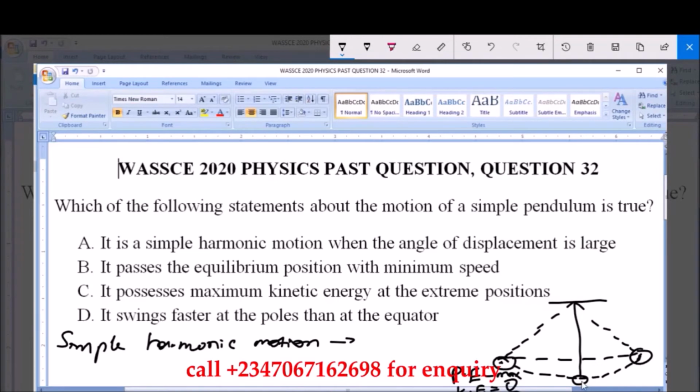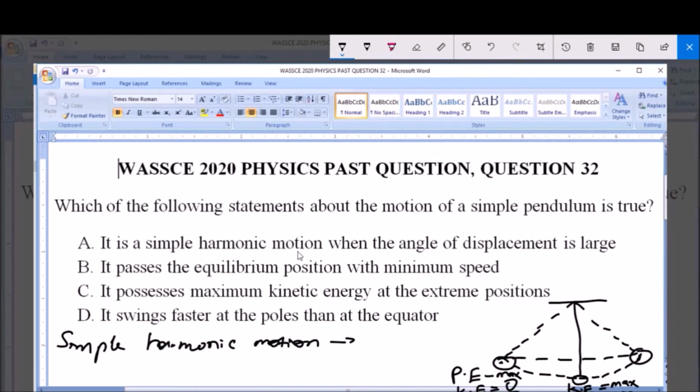But at this point, while in motion, at this equilibrium point, the kinetic energy KE is maximum, and the velocity here is minimum. So therefore a simple pendulum, when approaching its equilibrium position, approaches it with a minimum velocity, that is a minimum speed. And at this equilibrium point, the potential energy PE is 0. Now let's look at the questions, the options.